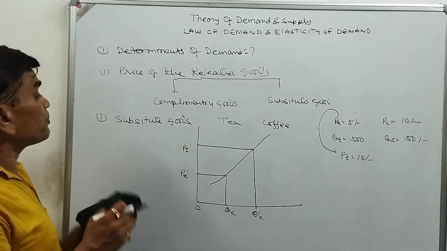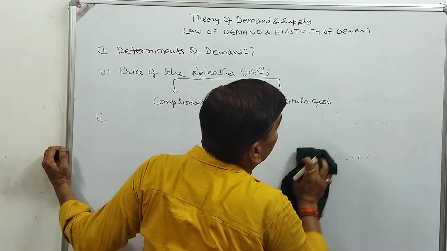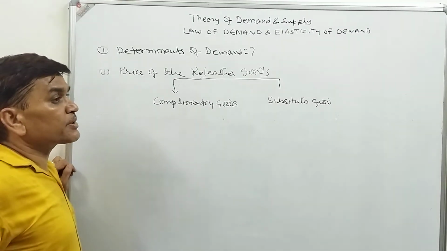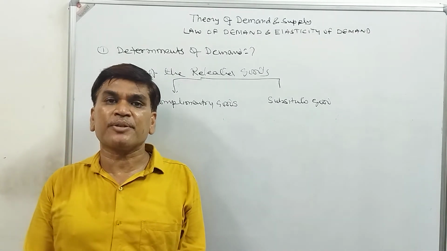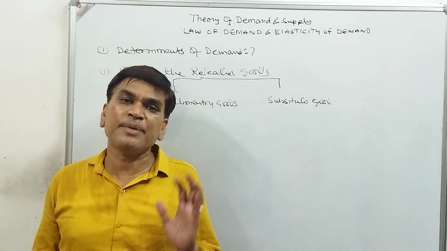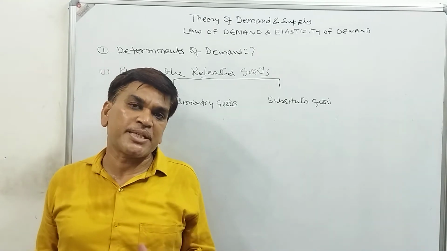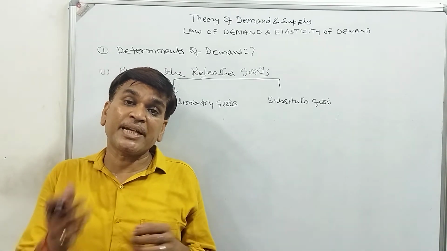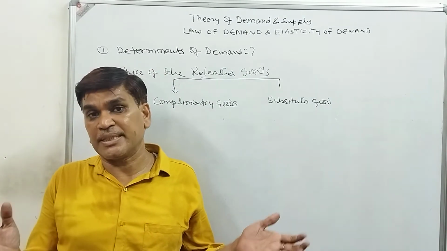The second one is complementary goods. If we purchase one good, we have to purchase a second good also. We say it's a complementary good. Suppose car: if you are purchasing a car, you have to purchase diesel or petrol also, because this is a complement. If you are purchasing an ink pen, then you have to purchase ink also. If you are purchasing shoes, then you have to purchase socks also. If you are purchasing a glove for the right hand, you have to purchase the glove for the left hand also.